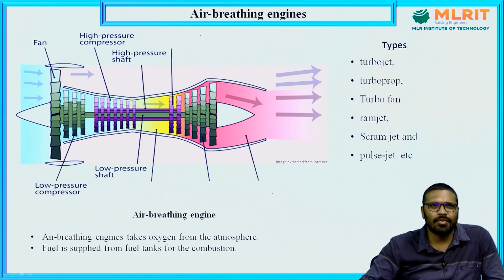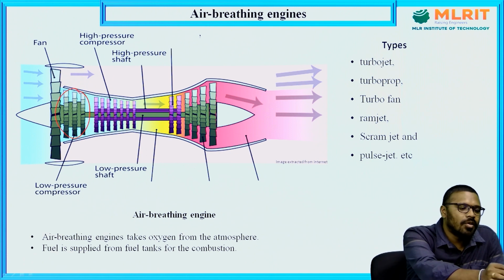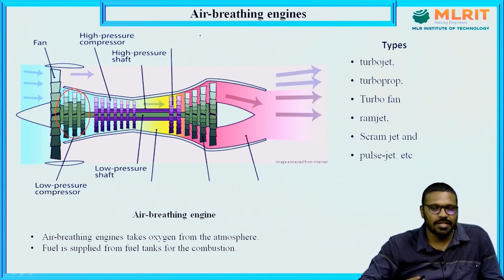You can see the color coding. The high pressure shaft is in brinjal color, and the high pressure compressor is also in the same color. So, that means the shaft is connected to that particular compressor, and that green color shaft is the low pressure shaft, which is connected with this low pressure compressor. To help you understand, we made the same color coding here.